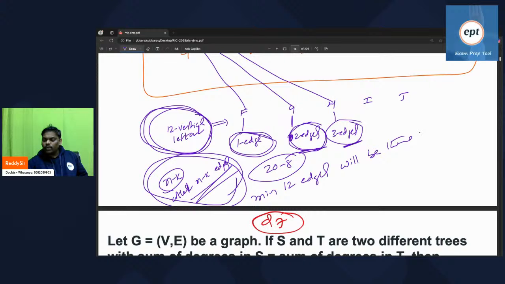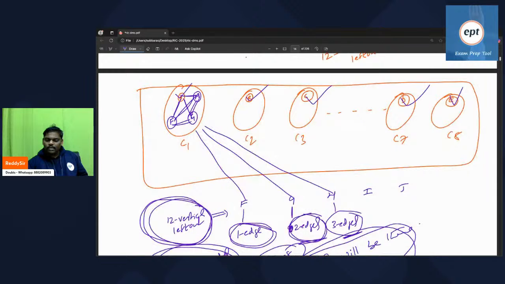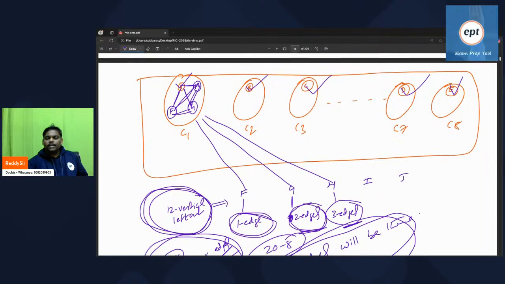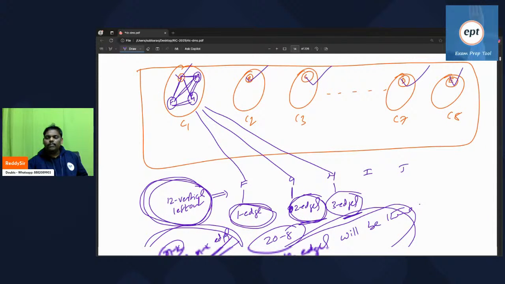20 minus 8, 12. Minimum 12 edges will be there, because a cycle is also allowed. See, here a cycle is allowed, so more edges will come.